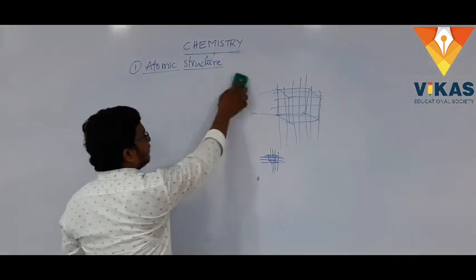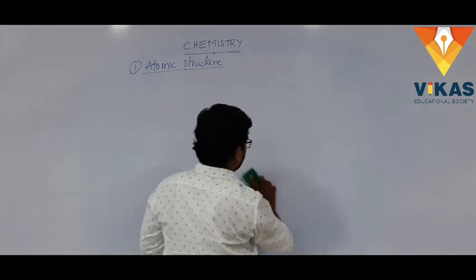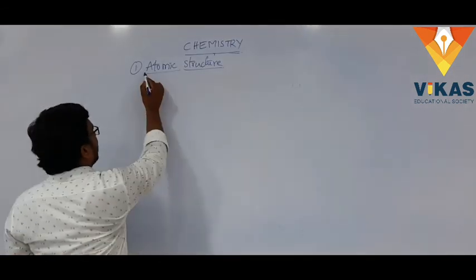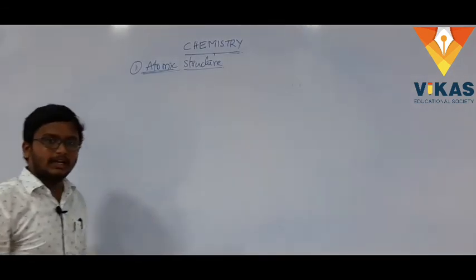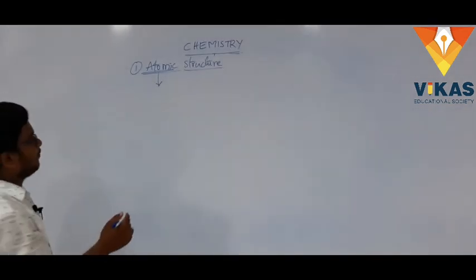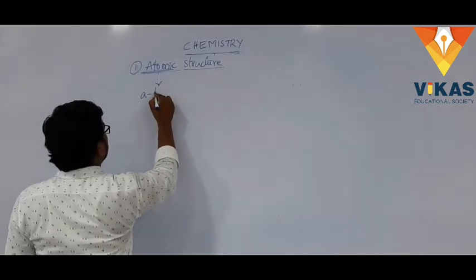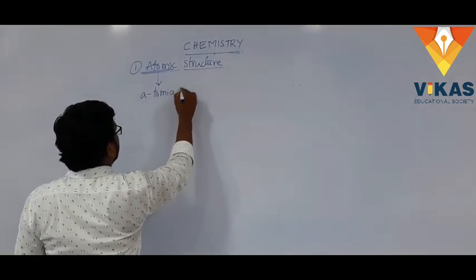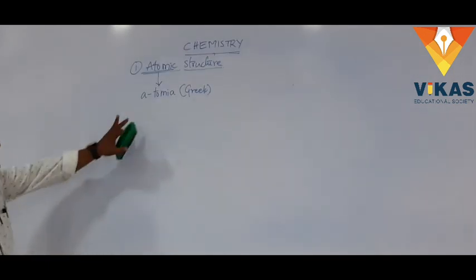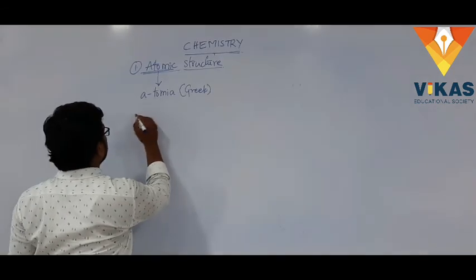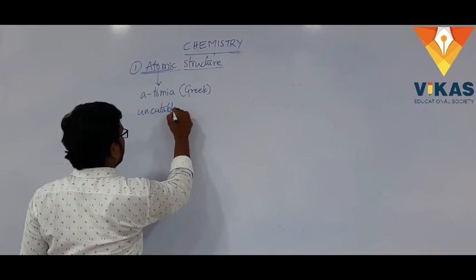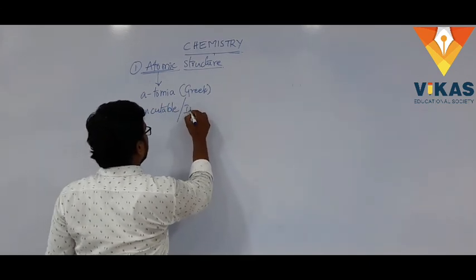That is what we have learned in the previous classes, the definition of atom. This word is actually derived from the Greek word atomos, which means uncuttable or indivisible.